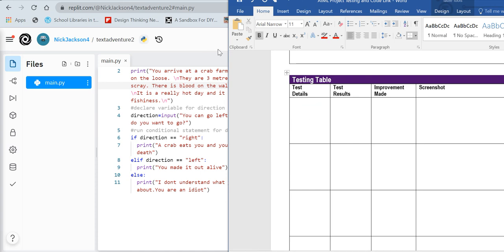So if I'm testing my actual text adventure, I've got to write some test details. So what I'm going to test, I might be testing for spelling, punctuation, and grammar. Okay, that might be a test. So that's going to be a check that when I run things, they are spelled right, there's punctuation in the right place, like spaces, full stops, those kinds of things, and it all reads correctly.